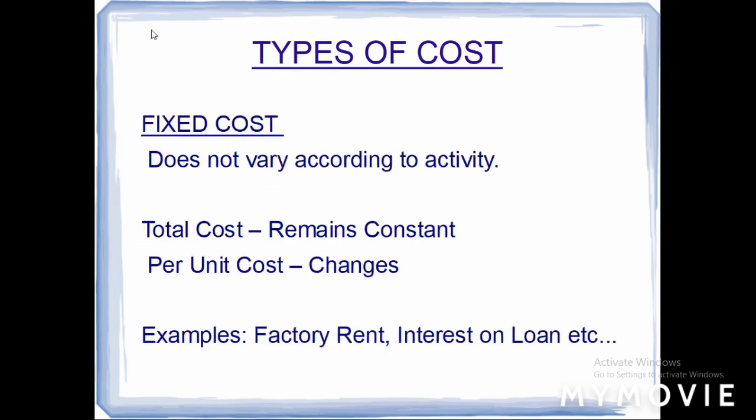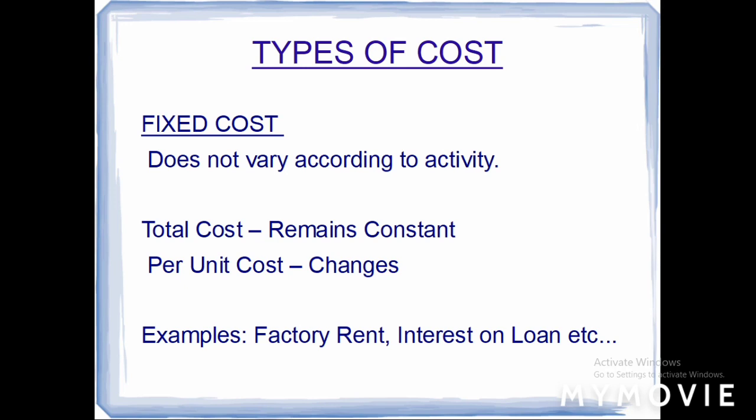Fixed cost is a cost which will not vary according to the activity. Even if your volume increases or decreases, it will not have any effect on the fixed cost. For example, even if you produce 1000 units or 1 lakh units, you are going to pay the same factory rent. You are going to pay the same interest on loan. It remains constant. The landlord is not concerned with what production you have done. He is going to collect the same amount of factory rent. Likewise, the bank is going to collect the same amount of interest on loan. So such costs are called fixed cost.